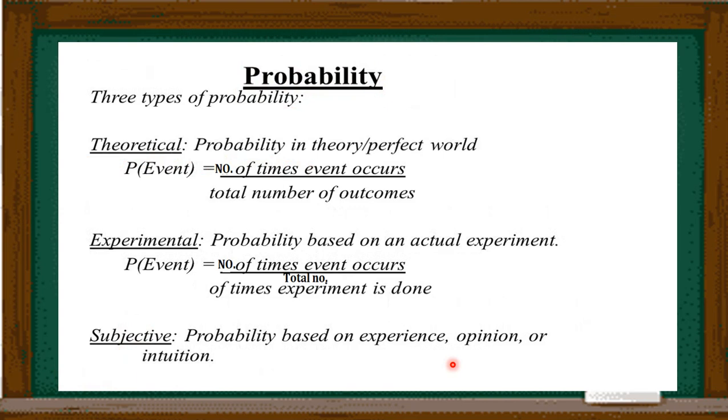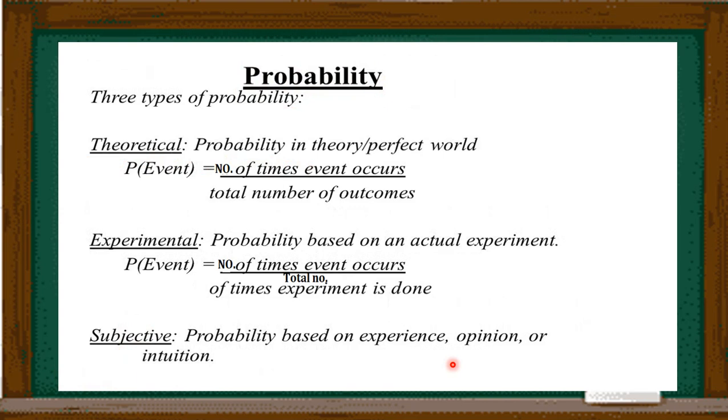Now let us take the formulas for the probabilities. As we know, for theoretical probability, the probability of an event is the number of times an event occurs upon the total number of outcomes. What are the possible outcomes? We denote this by the total number of outcomes. Now the experimental probability is also the same.